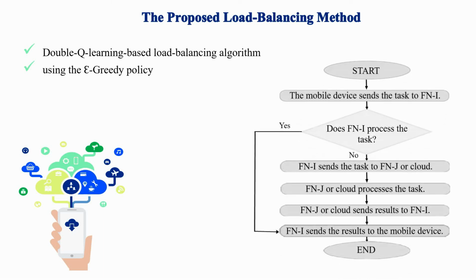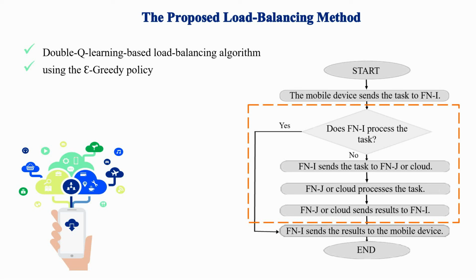The mobile device assigns the processing of a task to the fog node. In this section, the double-Q learning algorithm is implemented. The fog node is considered as an agent and is busy learning in the network. After the fog node receives a new task via the mobile device, it observes the current state of the environment.